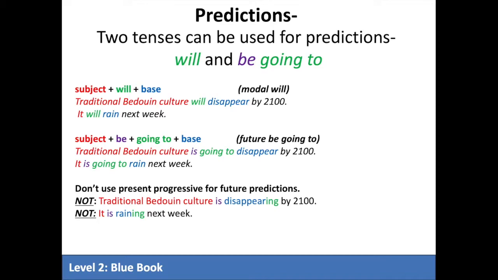In these two tenses, again, we're talking about a future prediction, so we're less certain, or we don't have a plan. You must remember this week for the grammar that we do not use the present progressive in English to talk about future predictions. Here you have two examples that would not work in the English language.